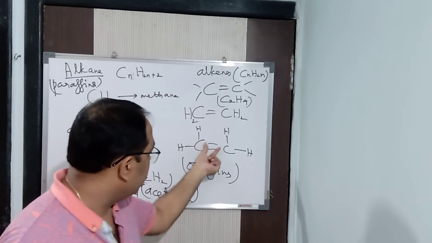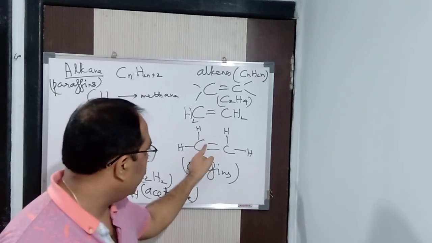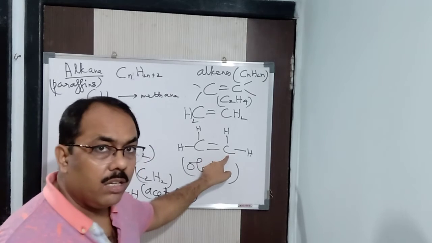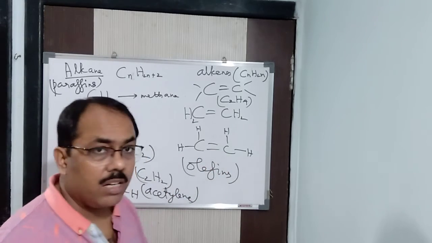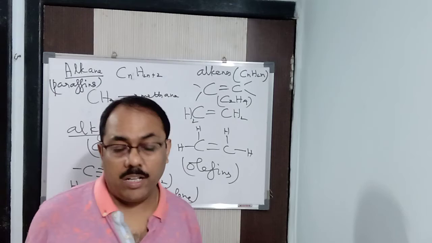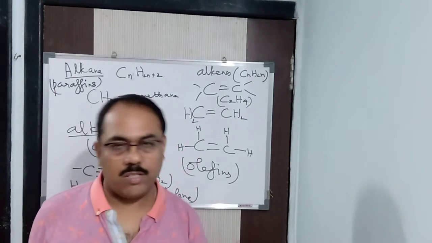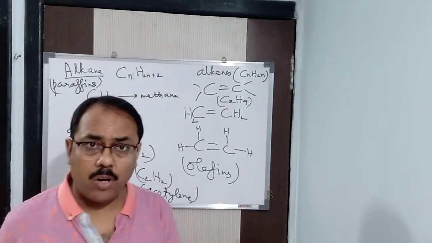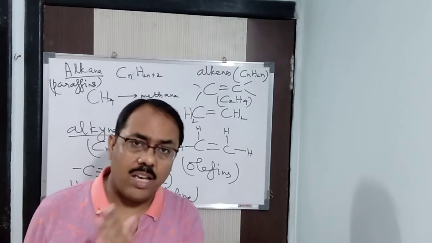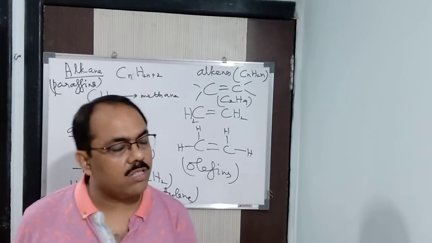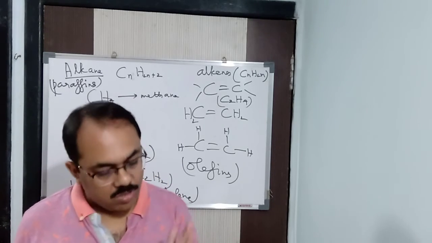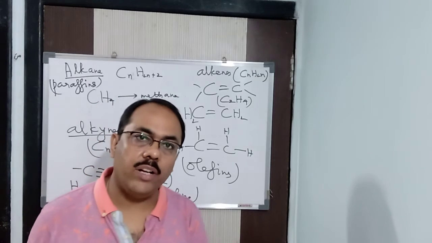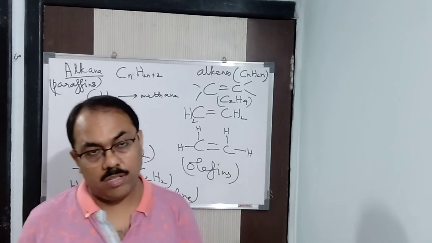There are 2 electrons, 1 here and 1 here. It can be brought here and shared with another electron of a hydrogen atom. So double bond and triple bond undergo addition reactions, and single bond undergoes substitution reactions. So this is the difference between unsaturated and saturated compounds.